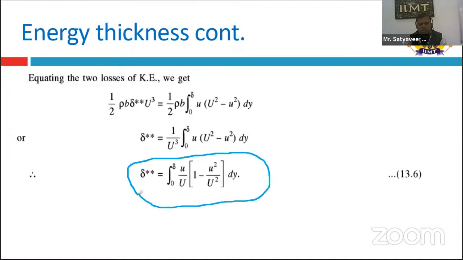This is the energy thickness equation, in which we have u by capital U, and within the bracket 1 minus u square by capital U square, into dy. So this formula is used for finding the energy thickness. We have to know what the formula is and how to derive it.